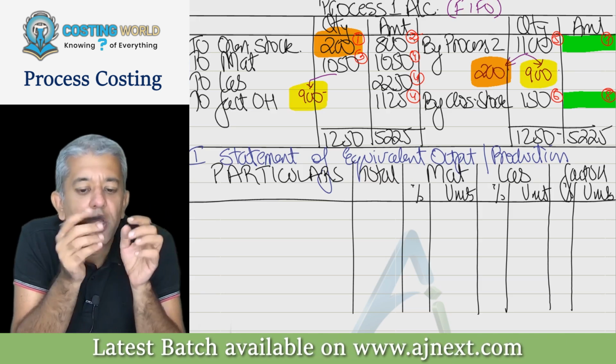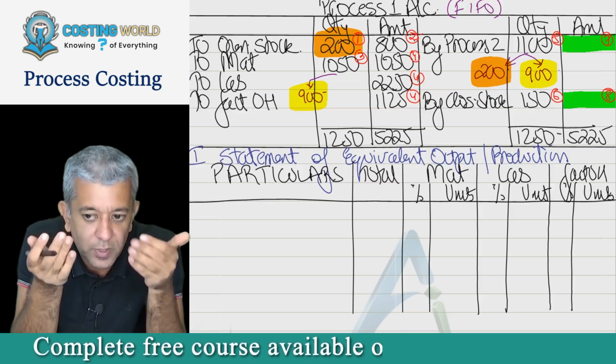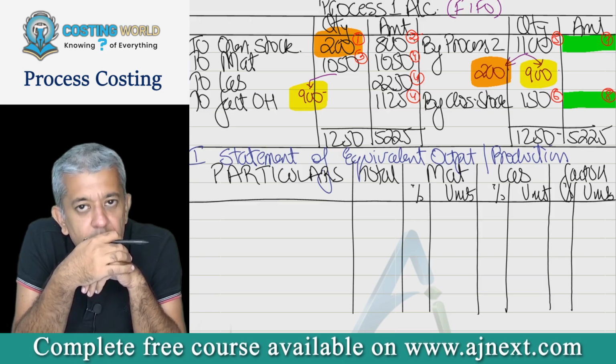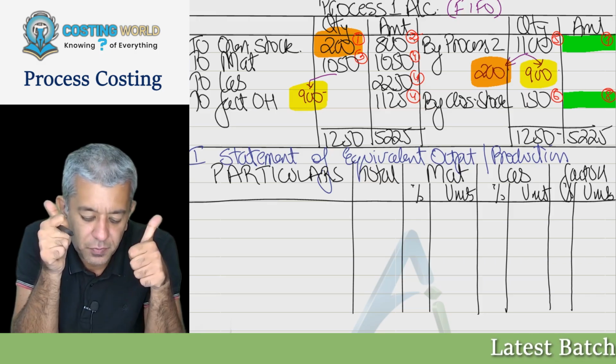Current year. These are those units which were started also in this period, and completed also in this particular period only. Is that fine? Yes, sir.